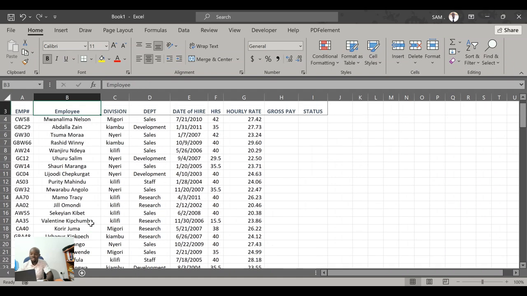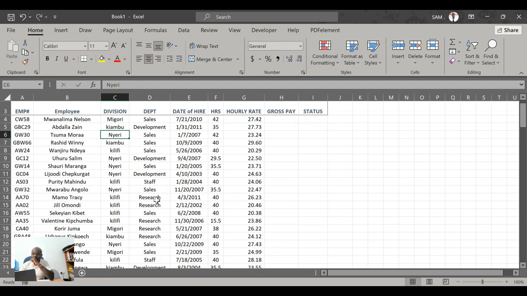Now, out of the 93 employees, we've been given where they work. That is named their division. Actually, those are like the towns where they work. Someone works in Migori, someone works in Kiambu, in Nyeri, in Kilifi, and all that. They are all over Kenya.